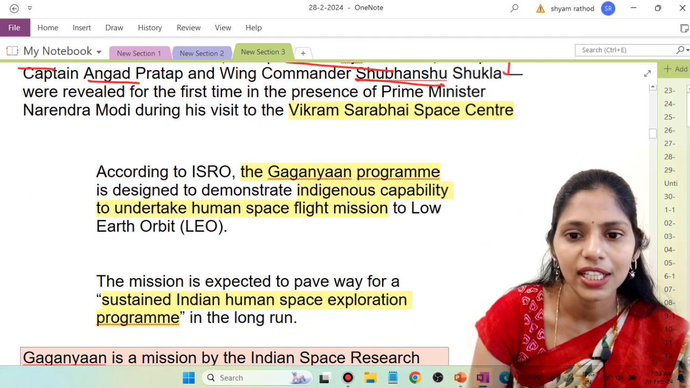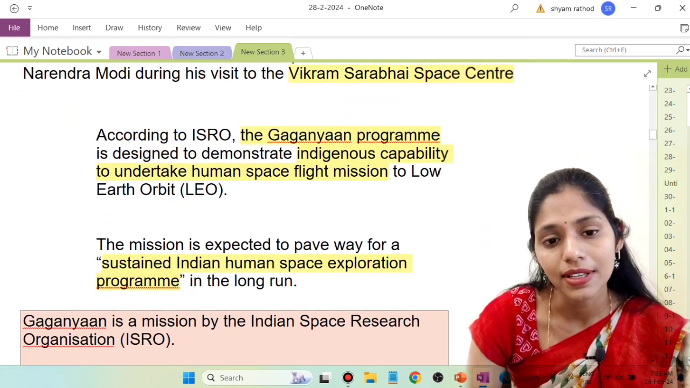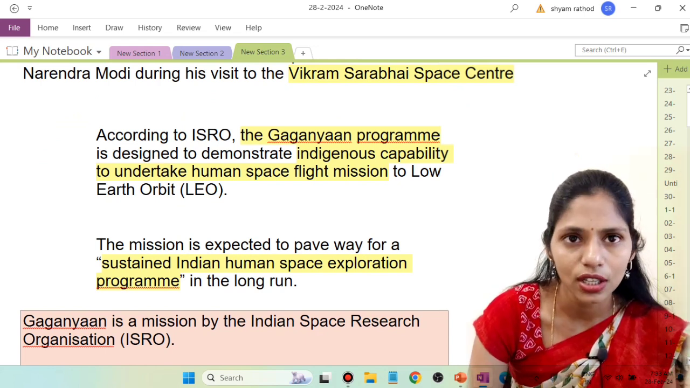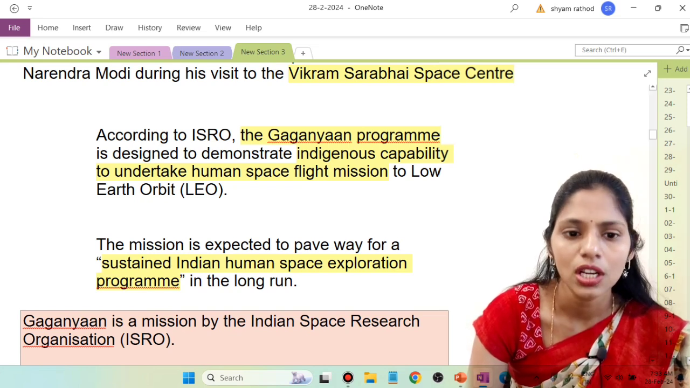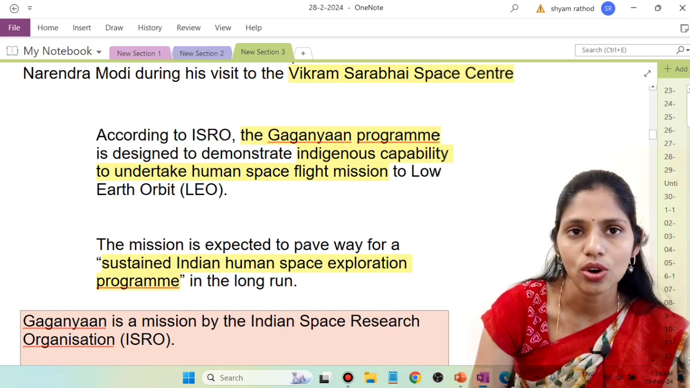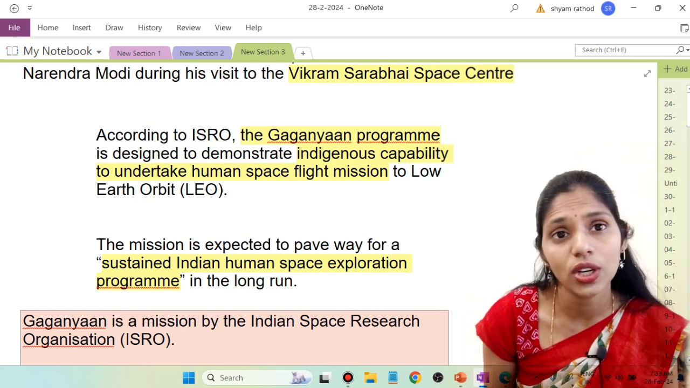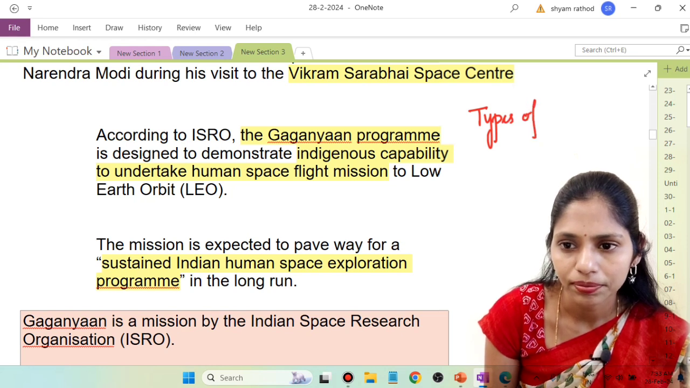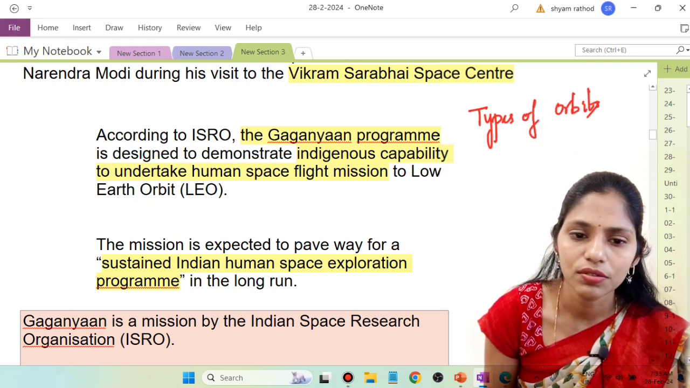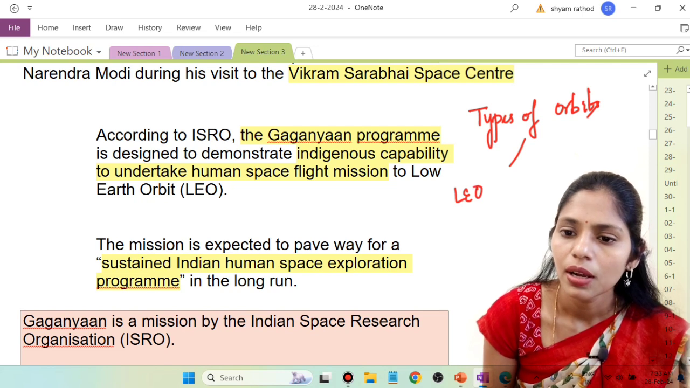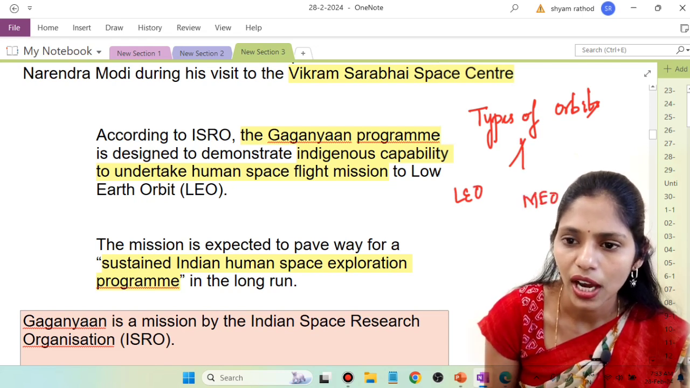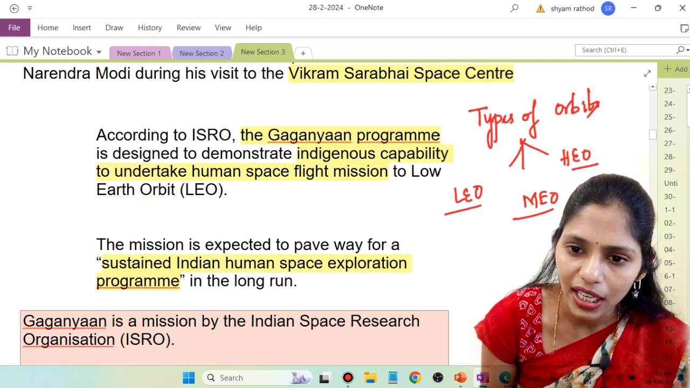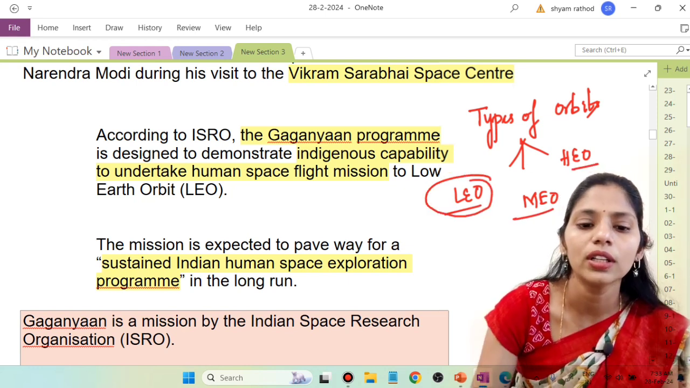According to ISRO, this Gaganyaan program is designed to demonstrate indigenous capability to undertake a human space flight mission to low Earth orbit. So we are sending these astronauts into low Earth orbit. Here you can also think about one more dimension, that is types of orbits. In types of orbits we have low Earth orbit, middle Earth orbit and also high Earth orbit. These are the 3 different types of orbits you have to know. And this Gaganyaan mission is sending astronauts to low Earth orbit.